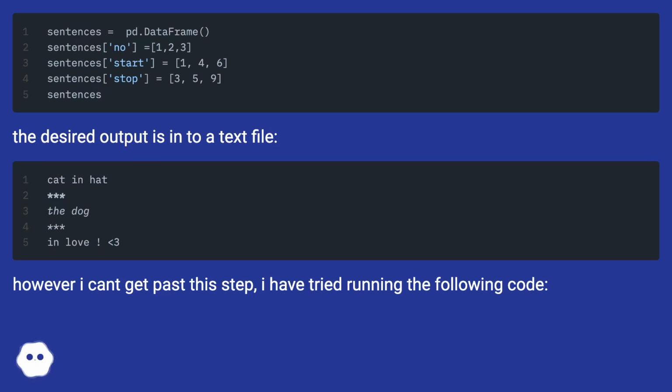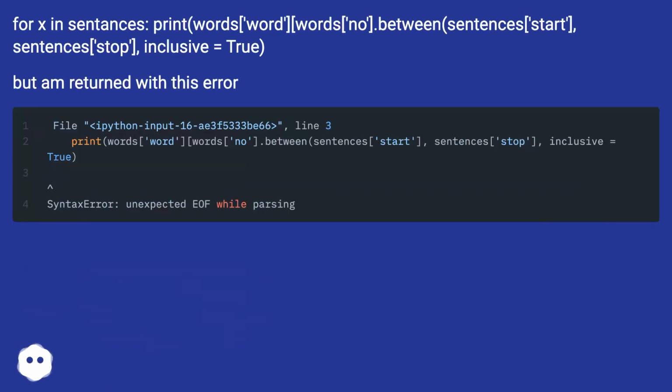However, I can't get past this step. I have tried running the following code. For x in sentences, print words. No. Dot between sentences, start, sentences, stop, inclusive equals true. But I'm returned with this error.